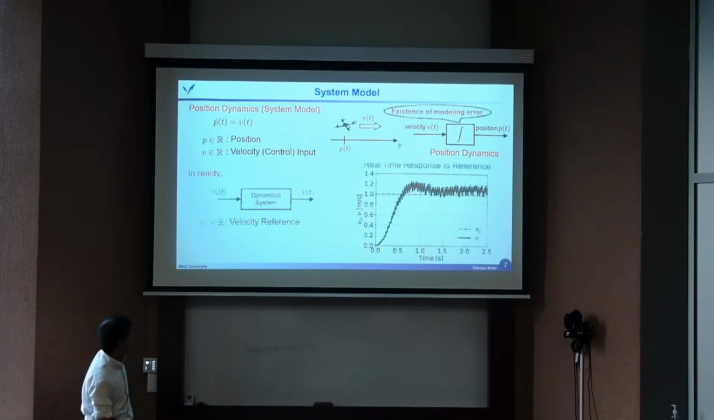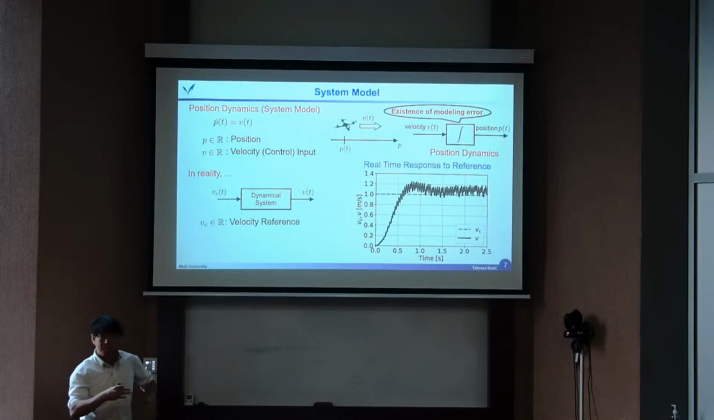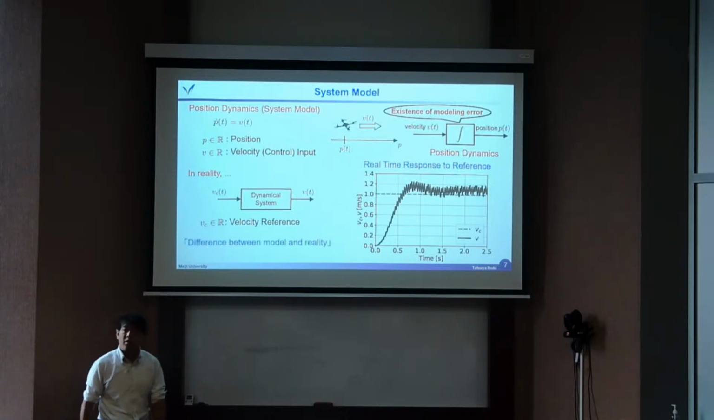However, in reality, if we apply a constant velocity command, this is an experimental result, the actual velocity response is given here, a big mismatch. So we can send the velocity command, but between the actual velocity and the velocity command, there must be an unknown dynamical system. Okay? There is a gap, the existence of modeling error, unknown factors. So there is a difference between the model and the actual system.